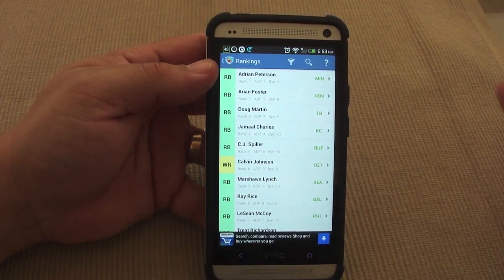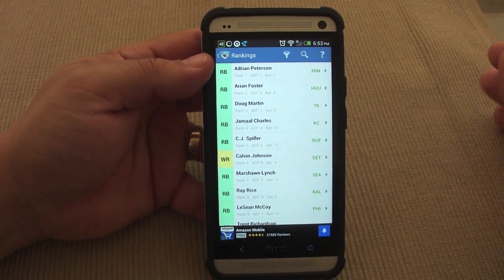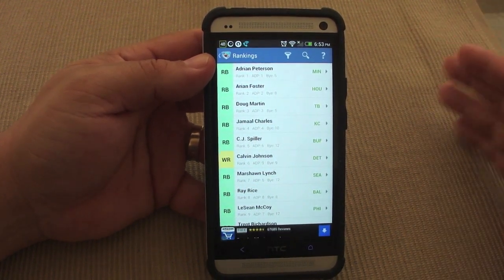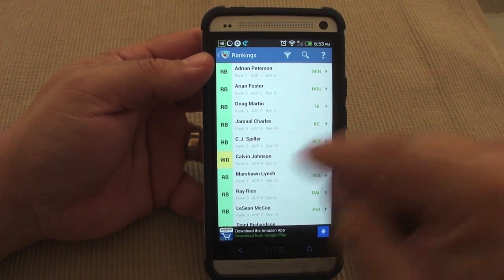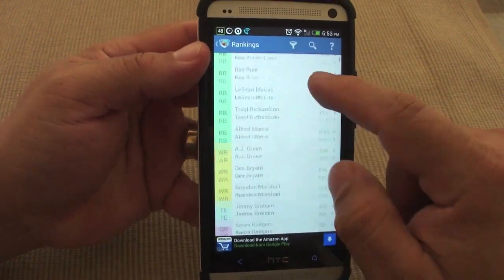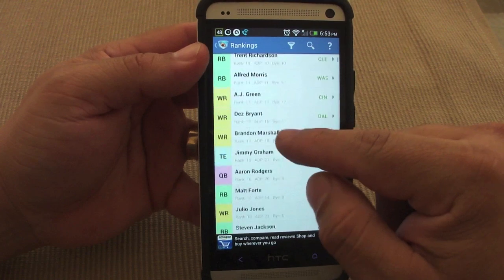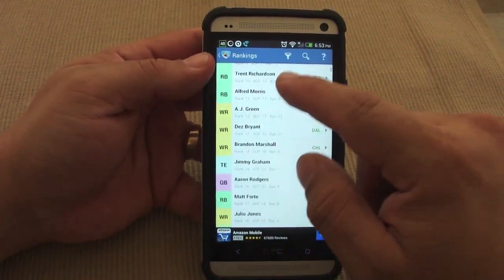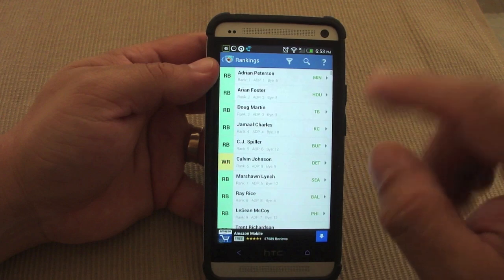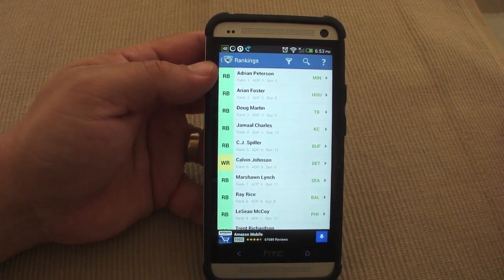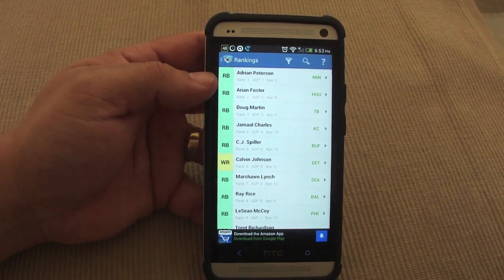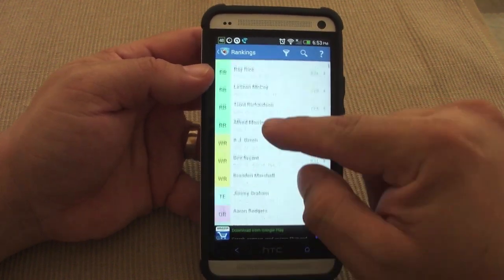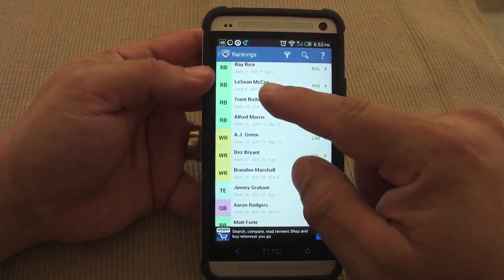Of course, like I said, my strategy this year is going to be to pick 2 running backs the first 2 rounds, and maybe go for a quarterback in the 3rd, or if Calvin Johnson or one of these great wide receivers is available in the 3rd round, I might pick them up. But this year I'm going to go ahead with running back, maybe quarterback, or running back and wide receiver. But for me to go wide receiver, it has to be a very, very good wide receiver.